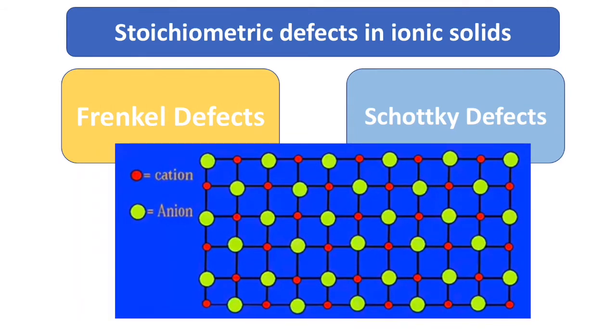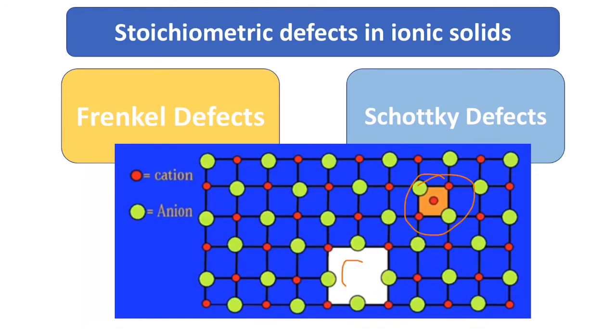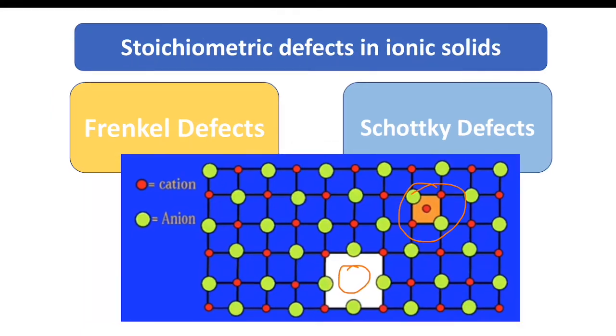So the smaller cation moves from its place to the interstitial site. This is called dislocation effect. It causes both a vacancy defect and interstitial defect. It causes a vacancy defect as the cation leaves the original lattice point vacant. It causes interstitial defect as the cation is dislocated into the interstitial sites.